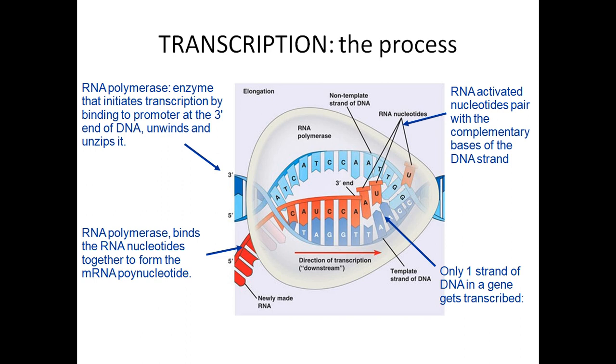RNA polymerase, which is an enzyme that initiates the transcription by binding to the promoter at the 3' end of DNA, unwinds and unzips it.